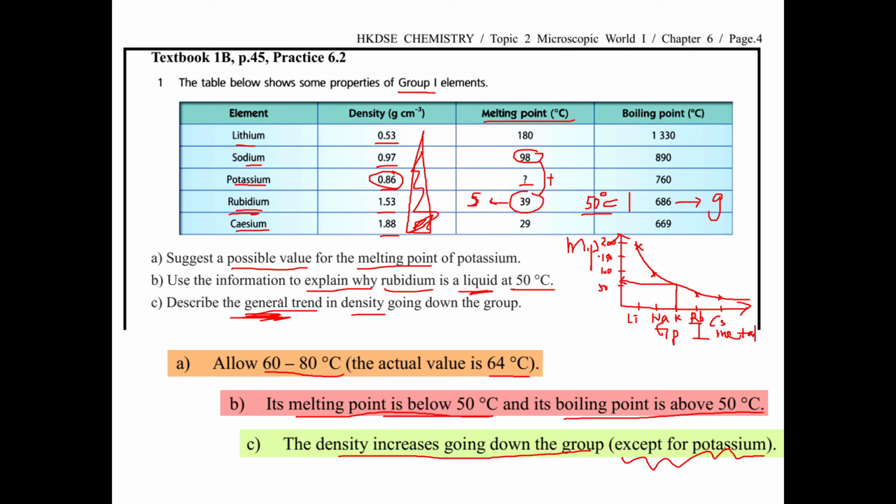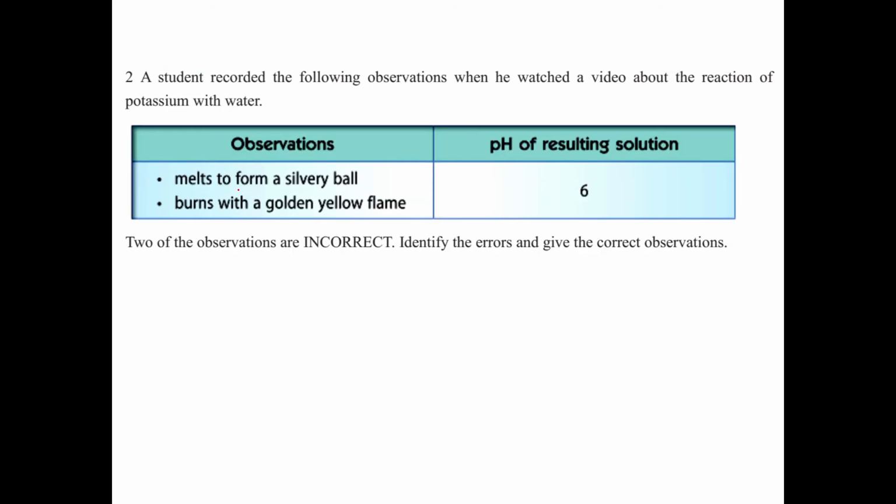So that's why we use "general", 普遍地, 普遍咁即係話咧有少少例外. Of course, why is potassium not increasing a little bit? It's related to the structure you may learn in university.